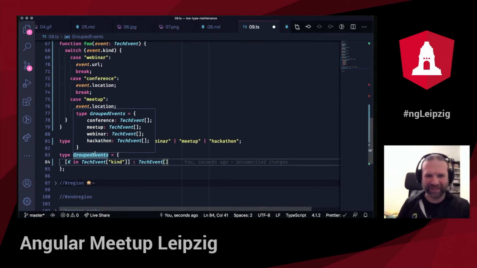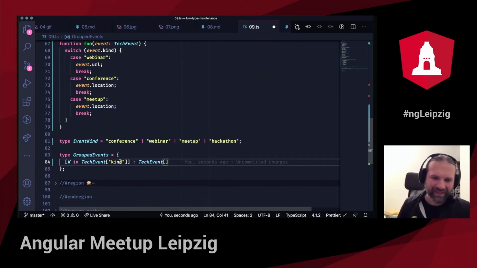I don't want to have every tech event in conference. I just want to have conferences there. I don't want to have every tech event in meetup. I just want to have meetups there. So I want to have those concrete events that are actually possible with this kind. And I can do something really, really nice with that.